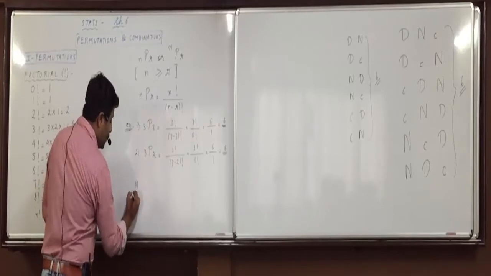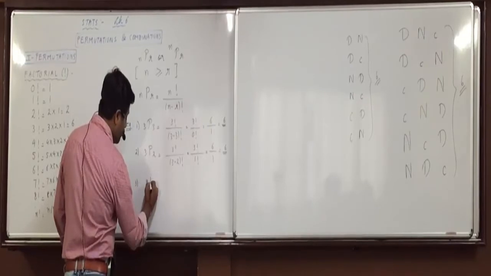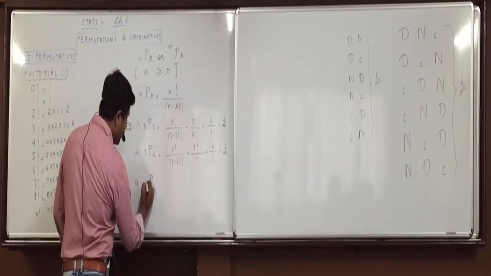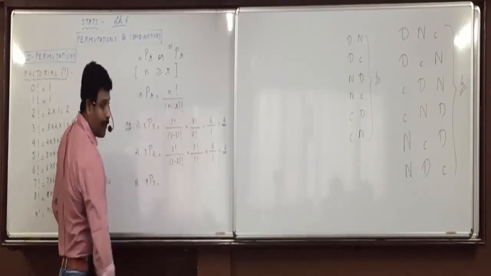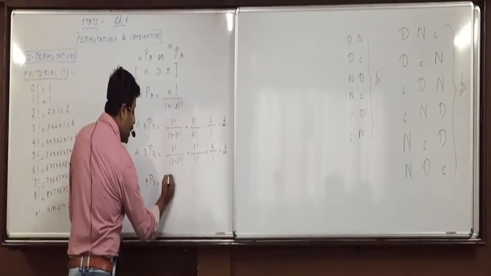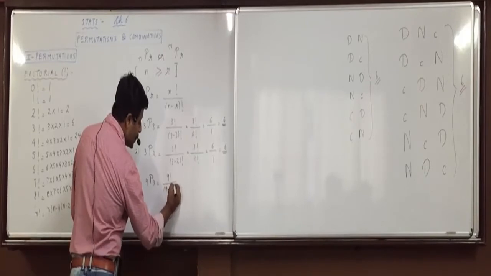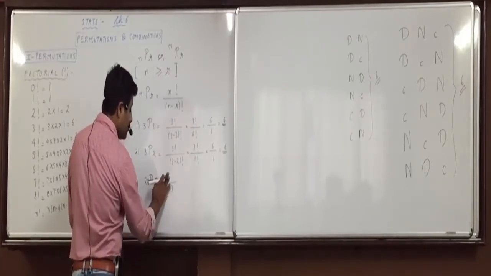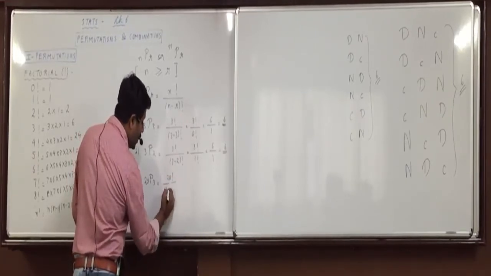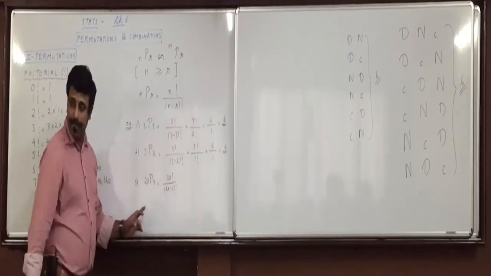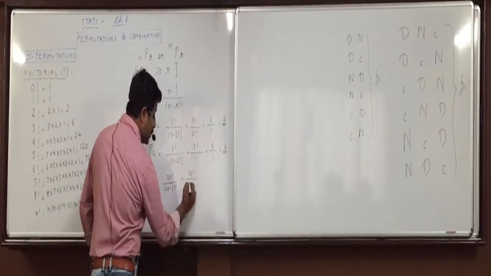Now suppose I take up 10P3. 9P3, simply 9P3. Now, in 9P3, 9 factorial upon 9 minus 3, 6 factorial. Let me take 20P3, then it is easier to understand. 20 factorial upon 20 minus 3 factorial. So 20 factorial upon, what is 20 minus 3? 17.